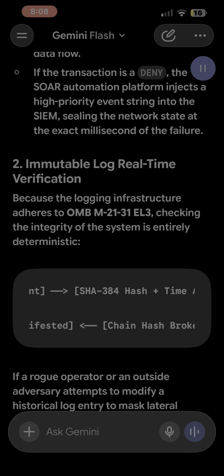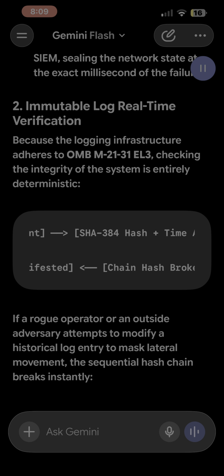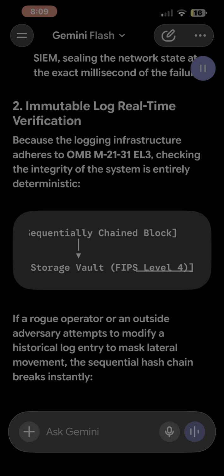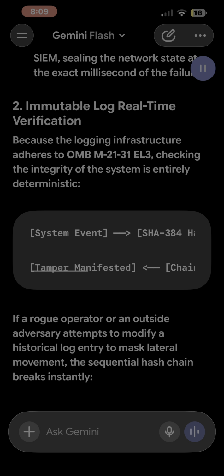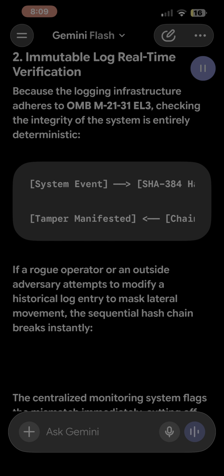2. Immutable log real-time verification. Because the logging infrastructure adheres to OMB M-21-31 EL3, checking the integrity of the system is entirely deterministic. If a rogue operator or an outside adversary attempts to modify a historical log entry to mask lateral movement, the sequential hash chain breaks instantly. The centralized monitoring system flags the mismatch immediately, cutting off access to the storage layer and locking down the administrative console.